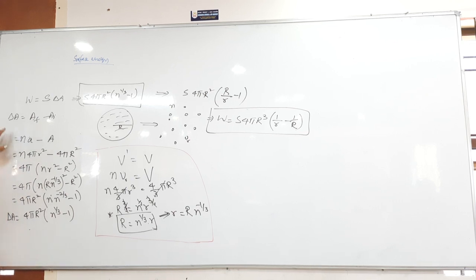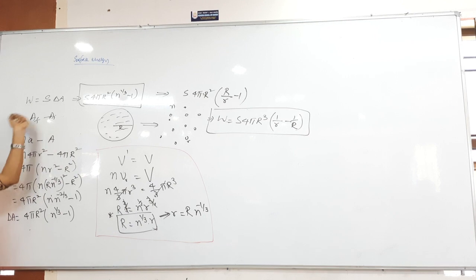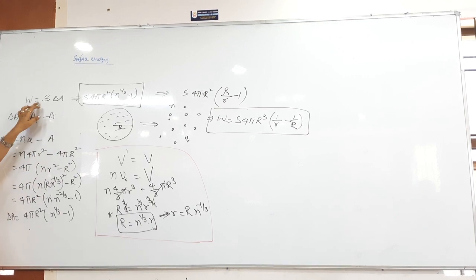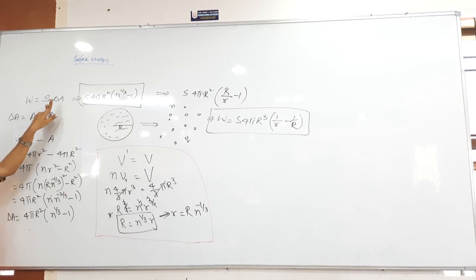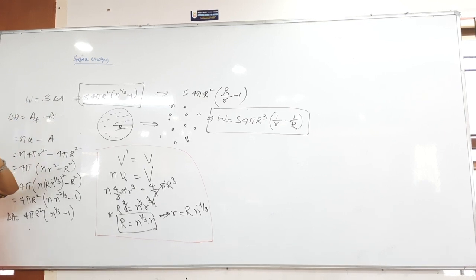So here you have to find out the work done in forming that kind of droplets, means you have to do some work. So work is equal to what is the formula? Surface tension into area. Force is equal to what is the formula? Surface tension into length. Work is surface tension into area, force is surface tension into length, you have to remember. For that length also, you have to consider how many free surfaces are there.